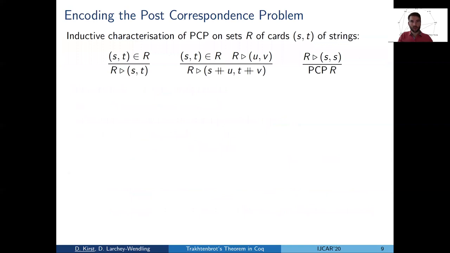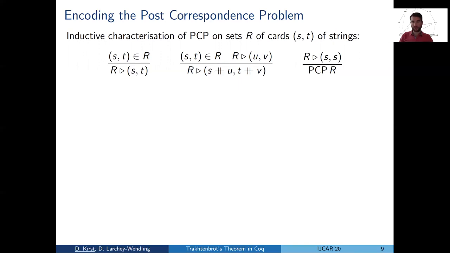Good. So now let's look at how we encode the post-correspondence problem in first-order logic. First, how do we define the post-correspondence problem at all? Here we use an inductive characterization where the post-correspondence problem starts with a set R of cards, and then it's about deriving pairs of strings from these cards.